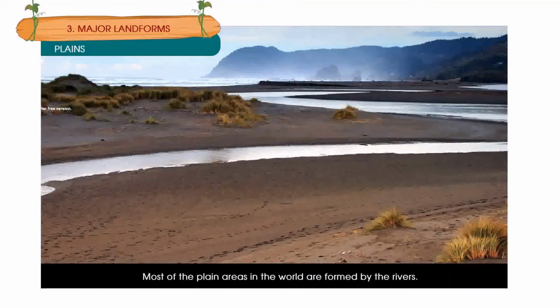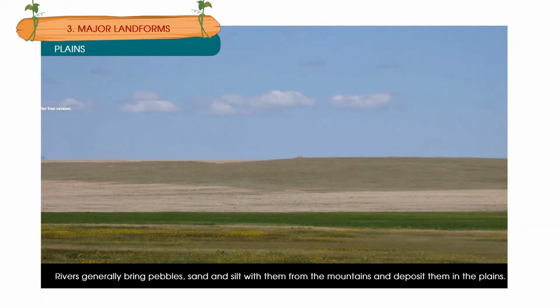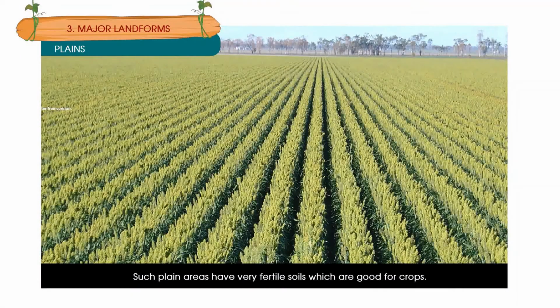Most of the plain areas in the world are formed by the rivers. The northern plains of India have been formed by the Ganga River and its many tributaries. Rivers generally bring pebbles, sand, and silt with them from the mountains and deposit them in the plains. Such plain areas have very fertile soil which are good for crops.